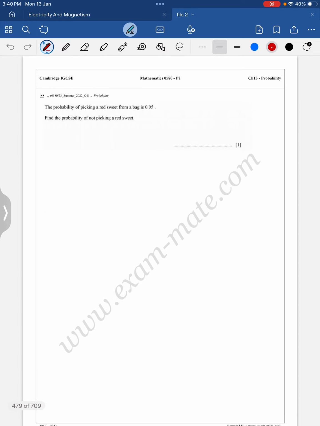Question number 22. The probability of picking a red sweet from a bag is 0.05. Find the probability of not picking a red sweet. So probability of not picking a red sweet is 1 minus 0.05, which is equal to 0.95.